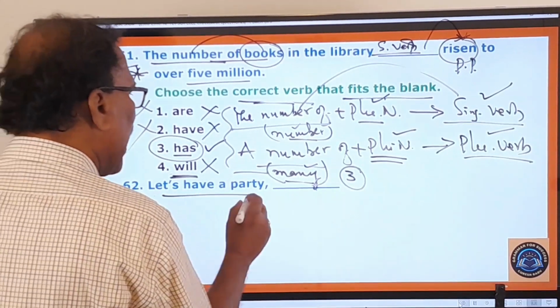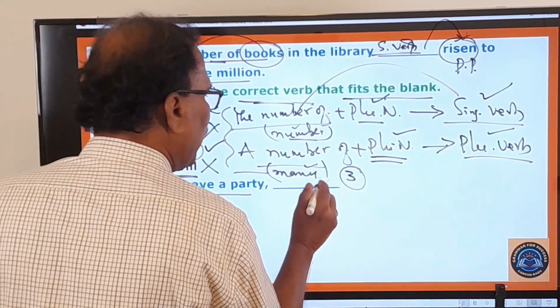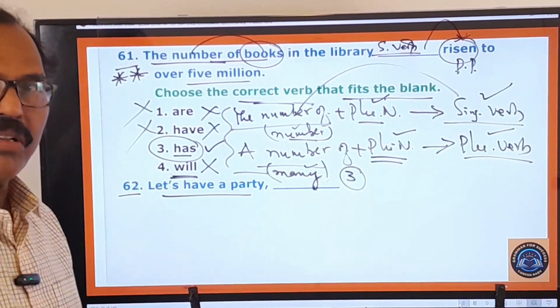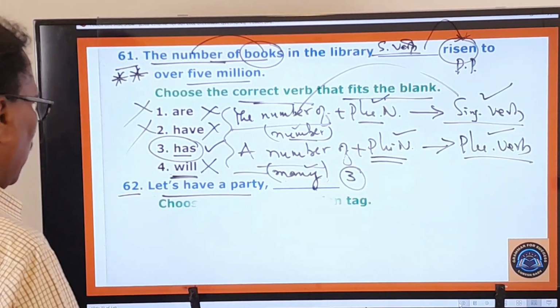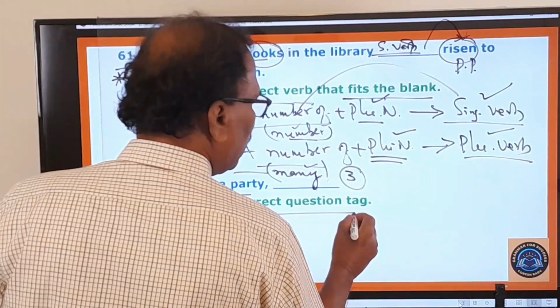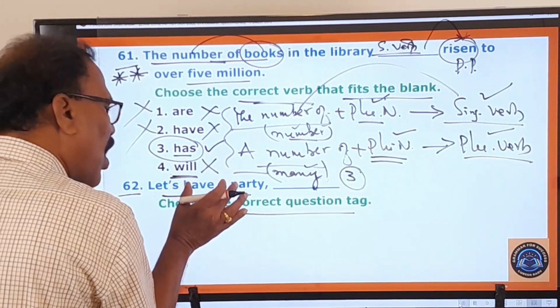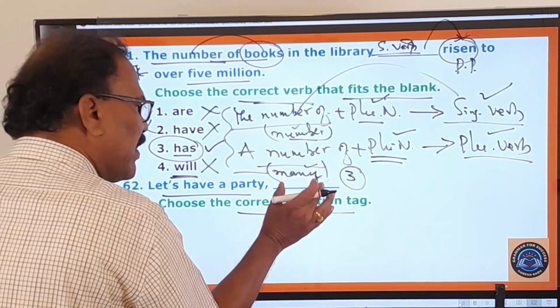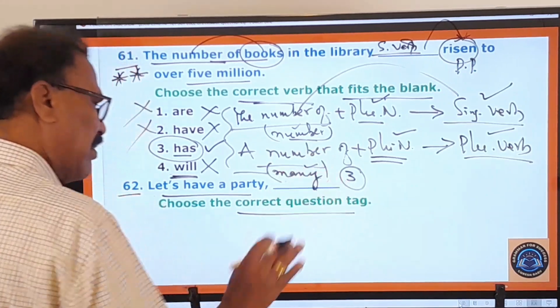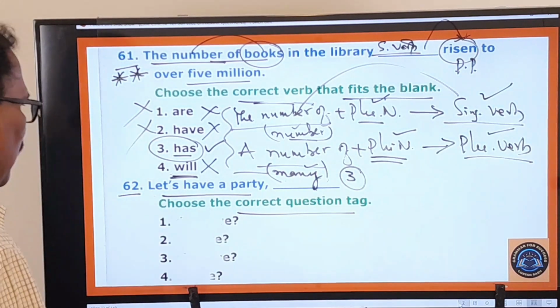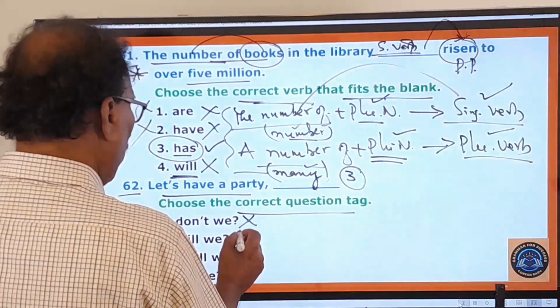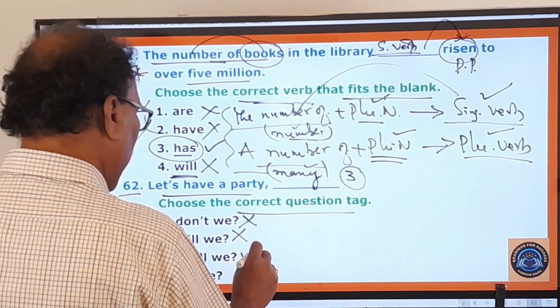62nd one. Let us have a party, and a blank is given here. What is the examiner asking you to do? Choose the correct question tag. So for this sentence you are asked to choose a relevant, correct question tag. And what are the options given here? Don't we? No. Will we? No. Shall we? Yes. Do we? No.